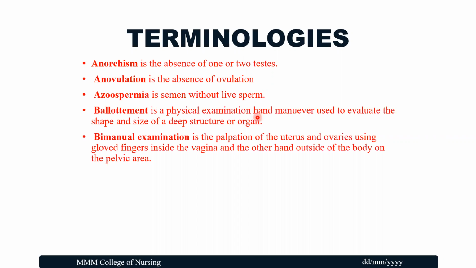Next one is ballottement. Ballottement is a physical examination, a hand maneuver used to elevate the shape and size of a deep structure or organ. Moving on to the next one, the bimanual examination. Bimanual examination is the palpation of the uterus and the ovaries using gloved fingers inside the vagina and the other hand outside of the body on the pelvic area over the pelvic brim.